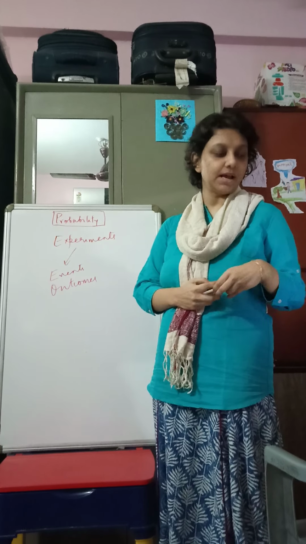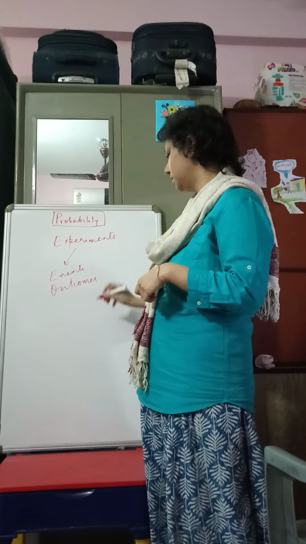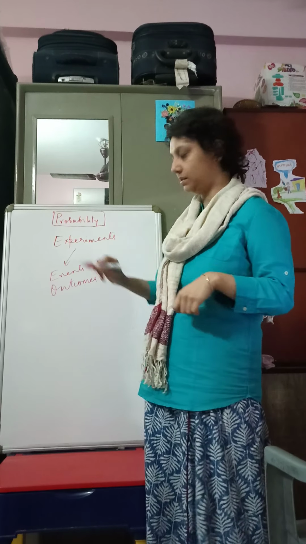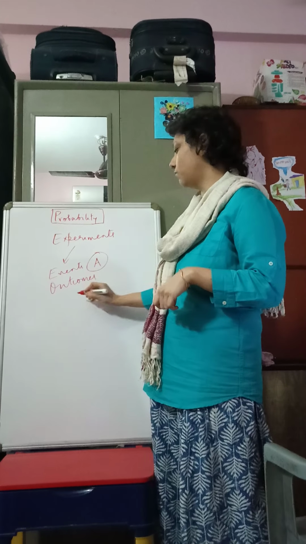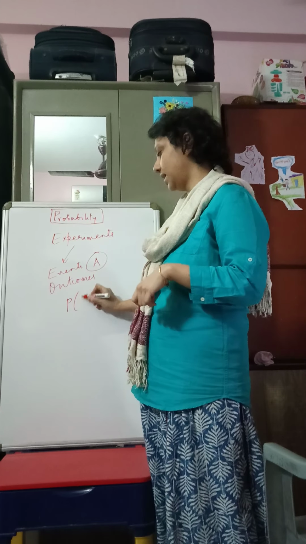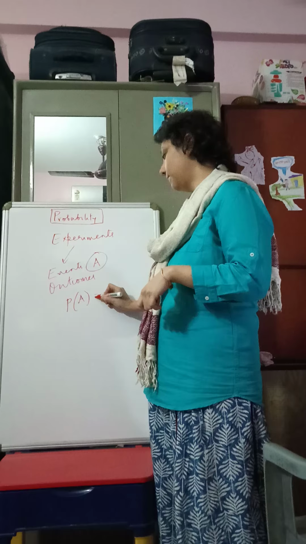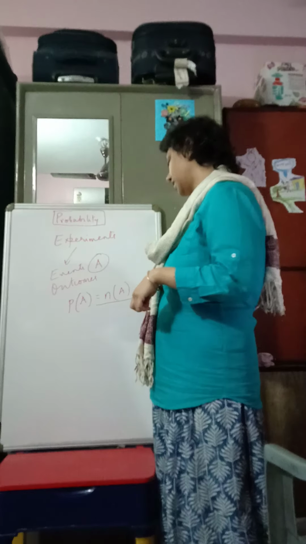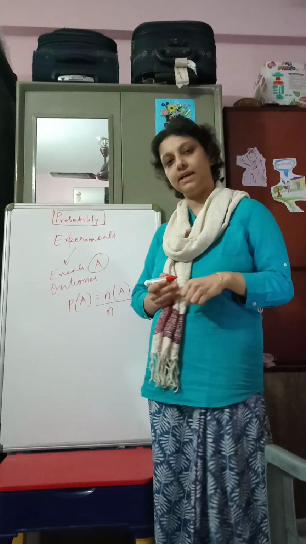So now first coming to the definition of probability. Now we denote events by capital letters. Suppose A is an event, then what is the probability that I get A? It is the number of cases favorable to A divided by the total number of cases.